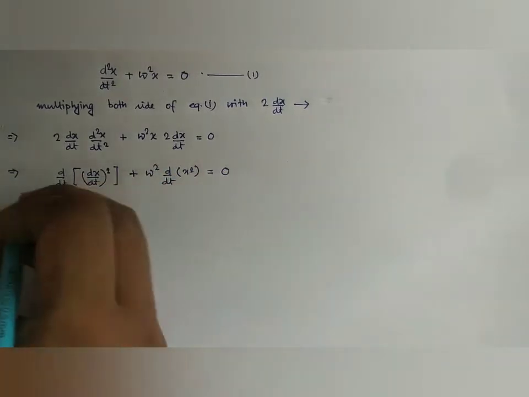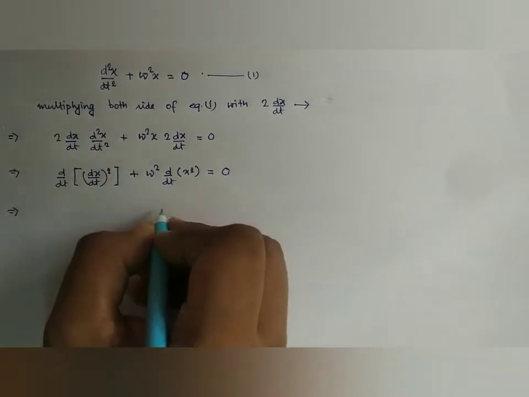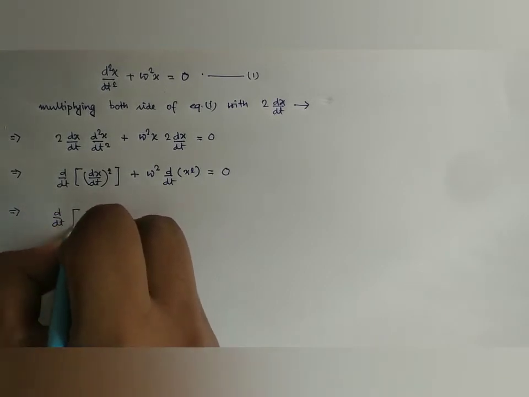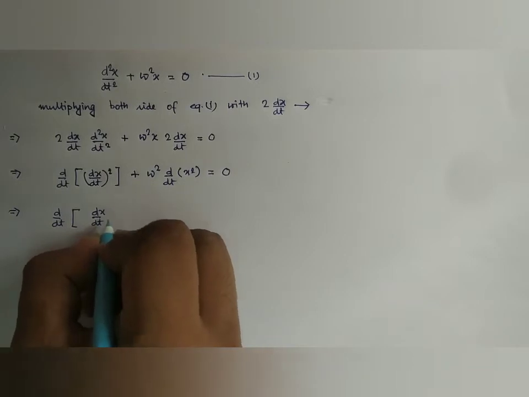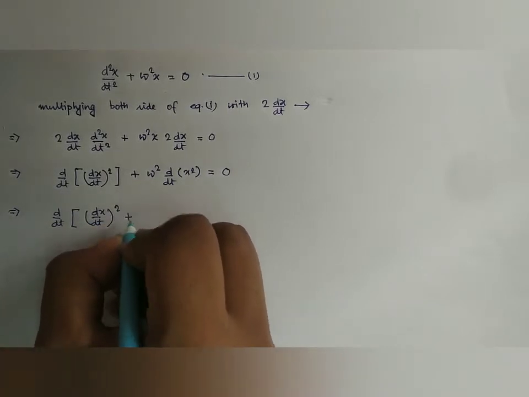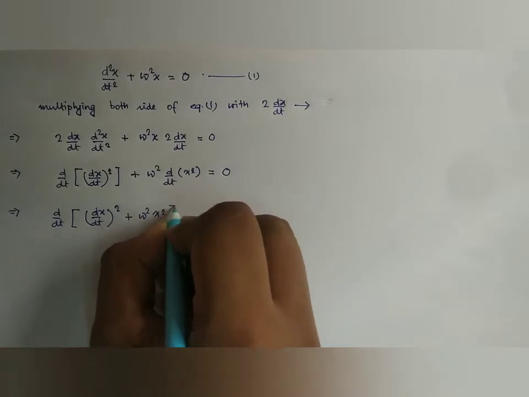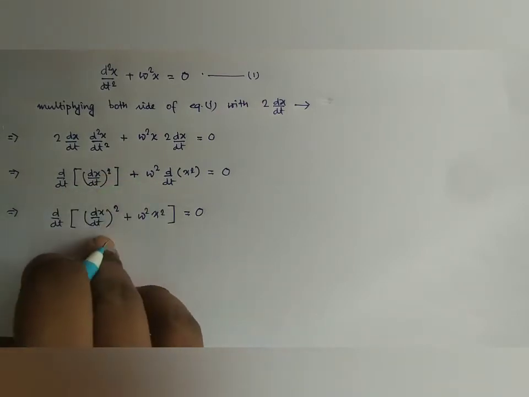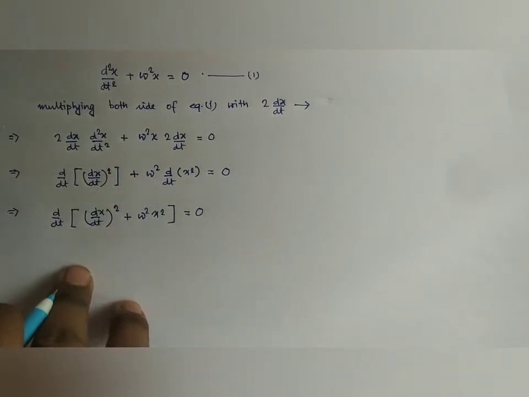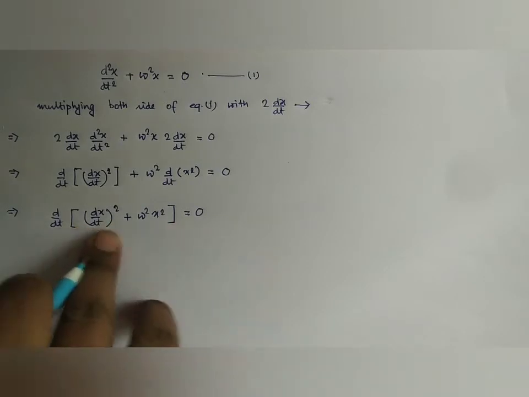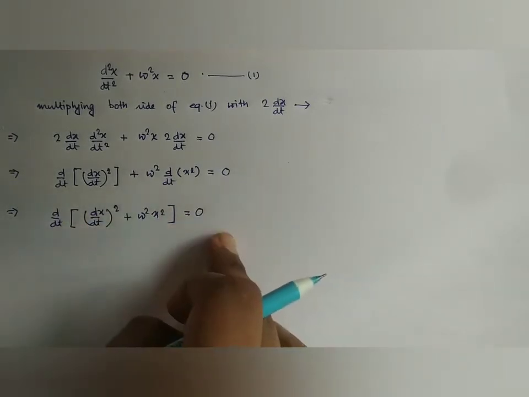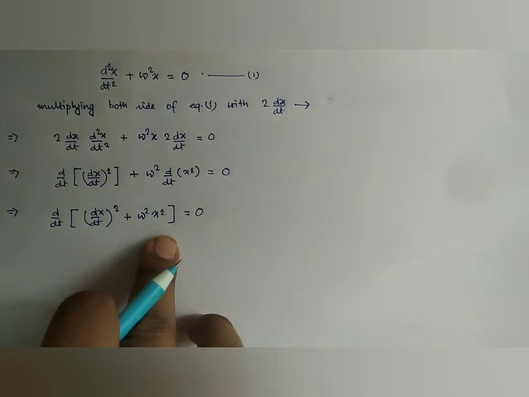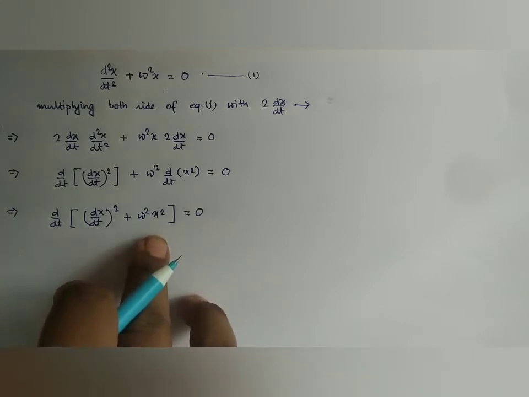Now we are just combining these two equations. How can we write it now? It is d/dt of (dx/dt) whole square plus omega square x square, equal to 0, just combining these two terms into a single term. And look here, the first order derivative of this term vanishes, and if we integrate both sides, we know that if the first order derivative of something vanishes, it should be a constant.